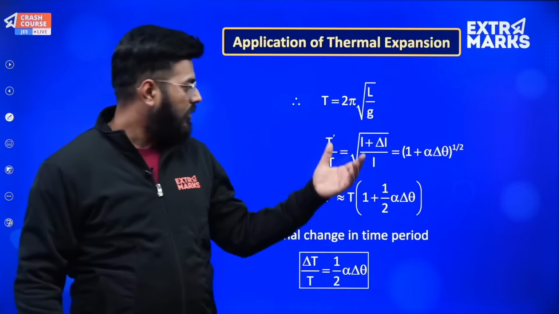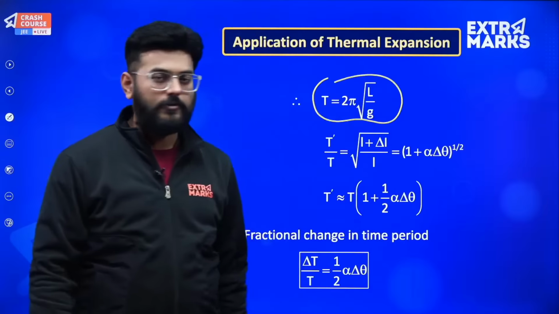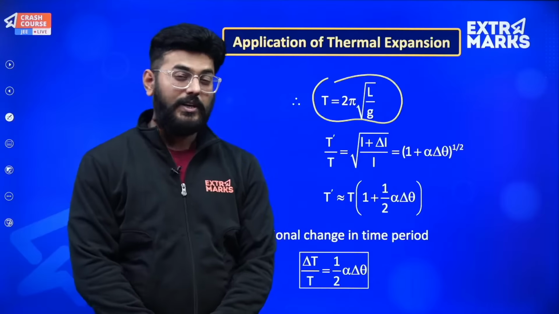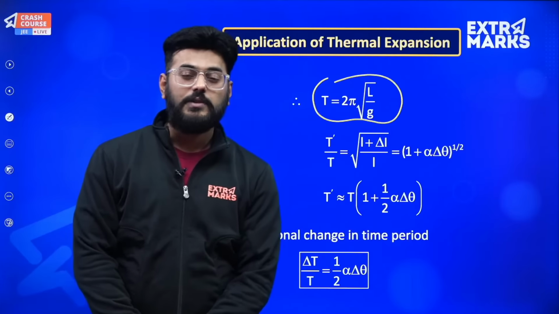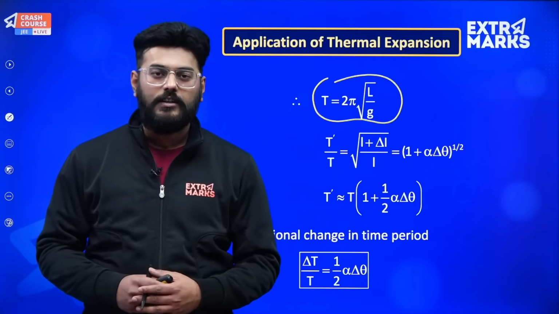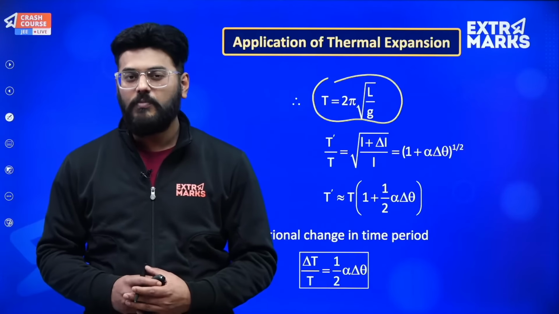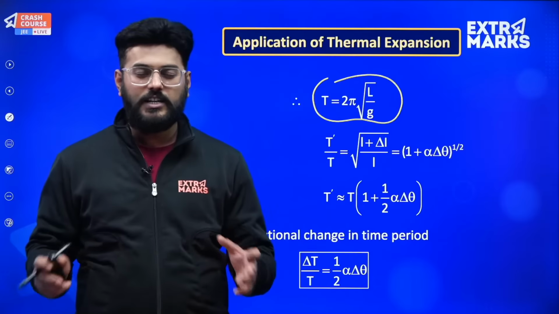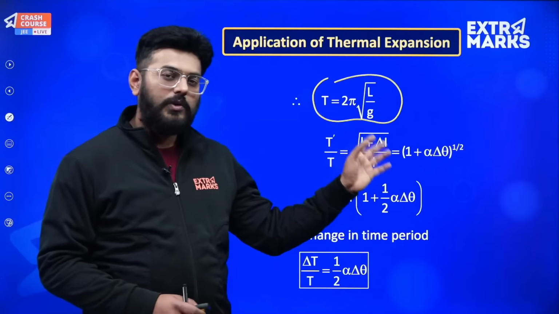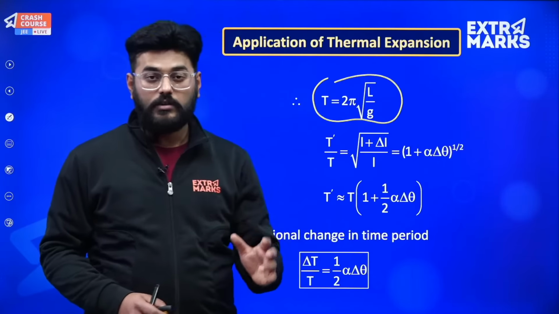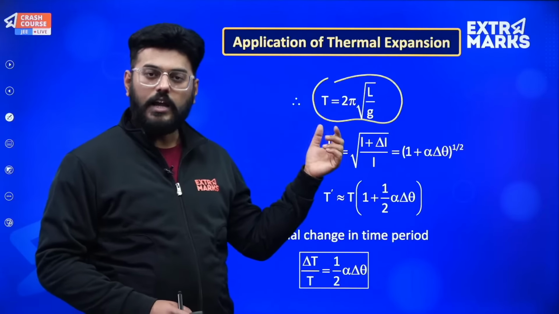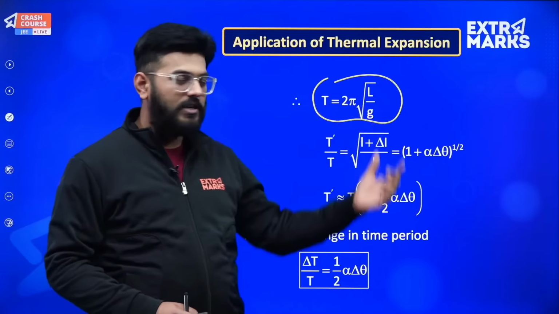Now let's move ahead and talk about this very famous equation of time period of a simple pendulum. I suppose many of you must know it, because this is a very standard case whenever we are studying SHM. So time period of a simple pendulum is 2 pi under root of L by g. If you have ever studied 11th SHM, then you must know this. Why I am using this equation is because since we are talking about thermal expansion, length can increase, and with the increment of length, time period should also increase, right? Because time period is directly proportional to the square root of length.